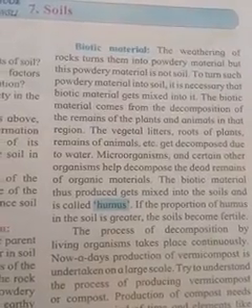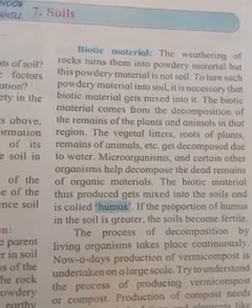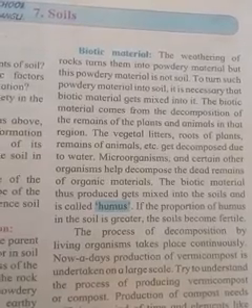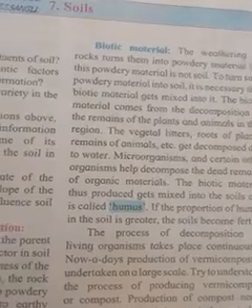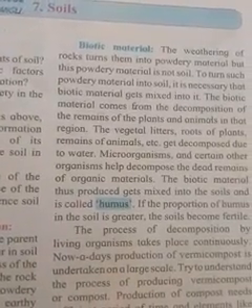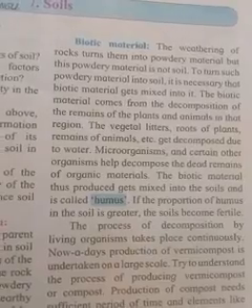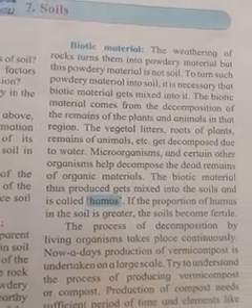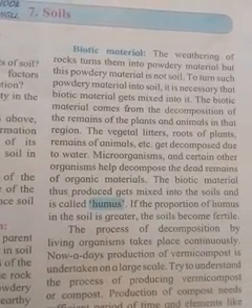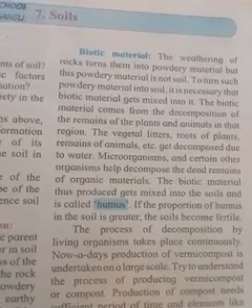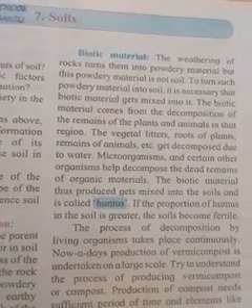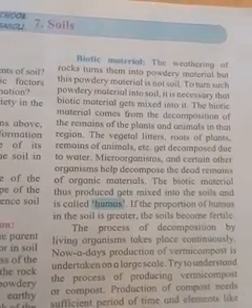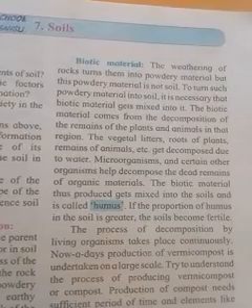Biotic material comes from the decomposition of the remains of plants and animals. Here the vegetable litter, roots of the plants, remains of animals, etc. get decomposed due to water. Microorganisms and certain other organisms help decompose the dead remains of organic material, and this biotic material produced gets mixed into the soil and